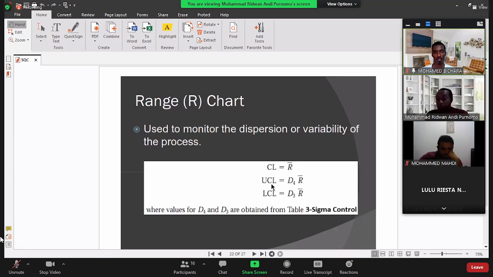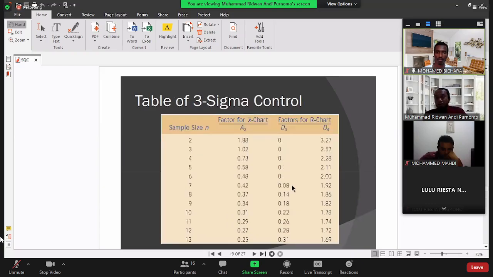And for the UCL, upper control limit, we need D4, and for the LCL we need D3. This D4 and D3 come from the previous table. The sample size is 4, so please remember the values, please memorize them. D3 equals 0. D4 equals 2.28.